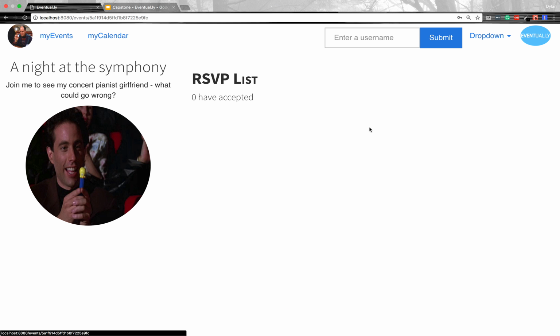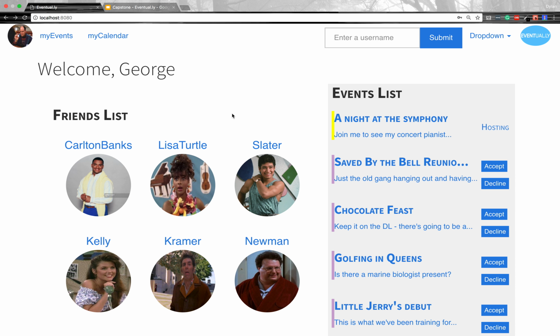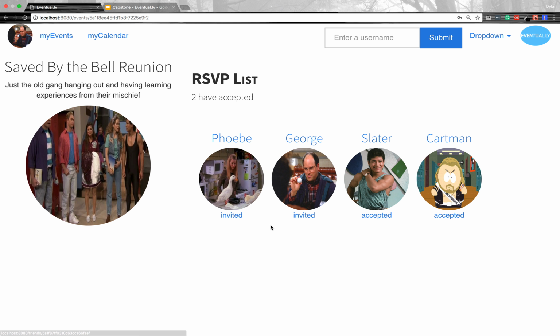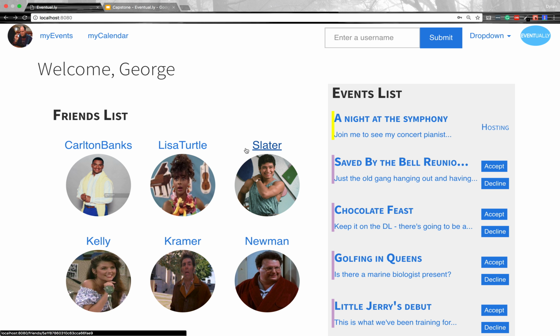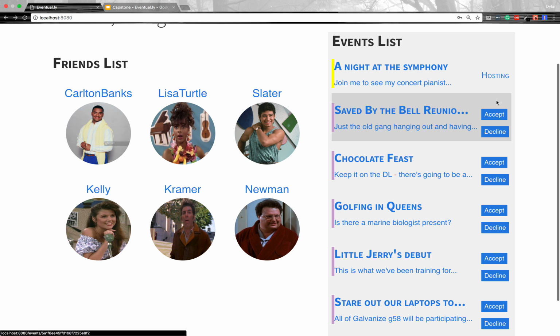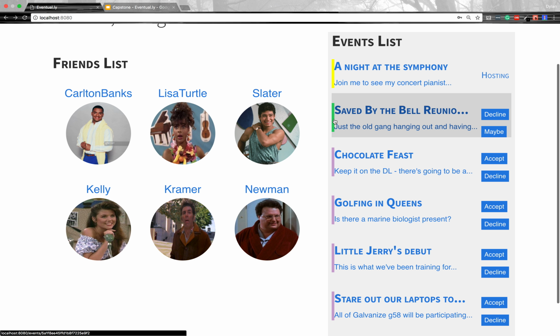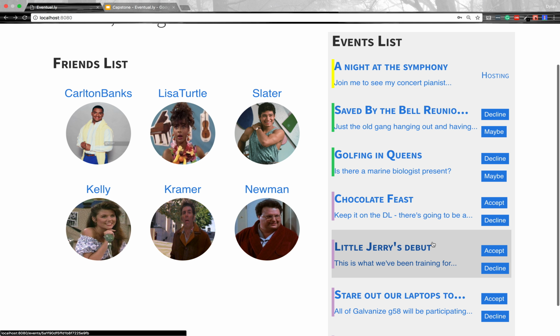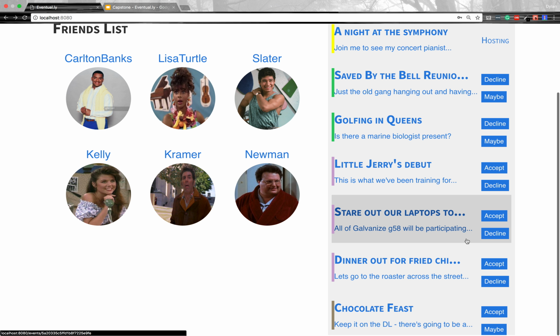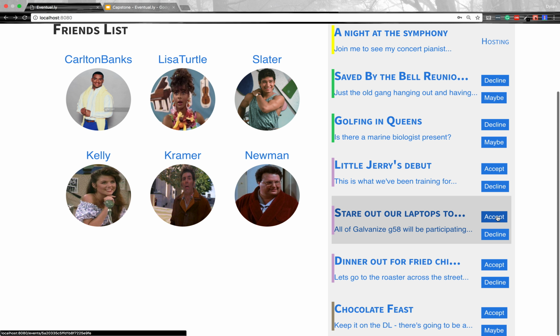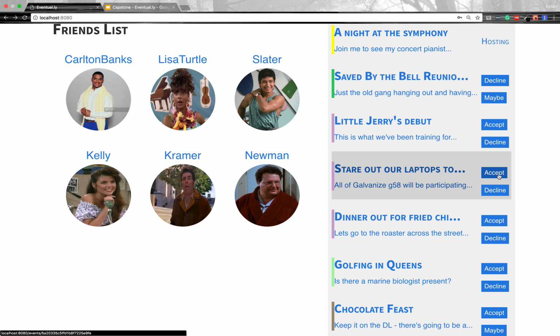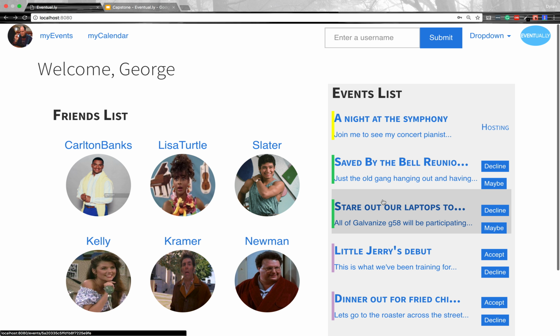So you can go into an event. See, we're hosting this event. 0 people have accepted. Here's another event that we're invited to. You can see that 2 people have accepted, Slater and Cartman, and 2 other people, including us, have been invited. So here is where you either accept events, notice they turn green and go to the top if you accept, or if you decline, they go to the bottom. You can also say maybe. You can change. So that's how we handle our events.